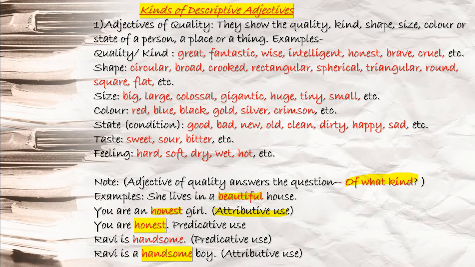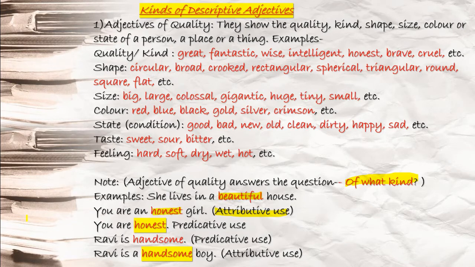Okay, kinds of descriptive adjectives. You see, adjectives of quality is the first kind. They show the quality, kind, shape, size, color, or state of a person, a place, or a thing. When I say quality or kind, it's like great, fantastic, wise, intelligent. Okay, great man, fantastic idea, wise person, intelligent girl. This way you can write.